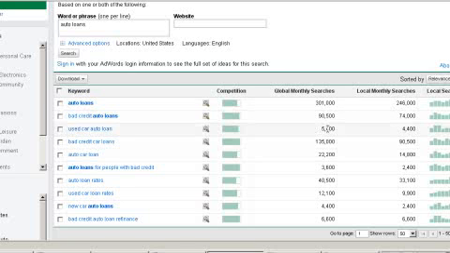Now, when you're trying to get ranked on page one of Google, realize that even with searches of 20 or 30,000 on a monthly basis, if you're ranked on page one, you're going to have plenty of people clicking through your website. When you go after larger global searches like this, a lot of times it's going to be very difficult to get ranked on page one. But this is not the number that's going to tell you how much competition there is.